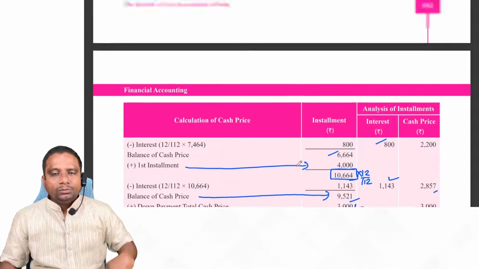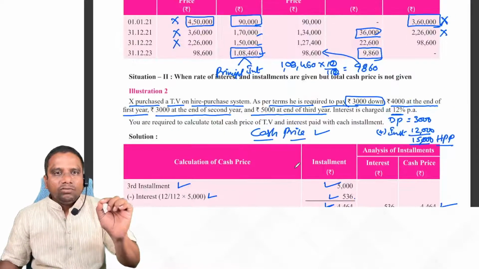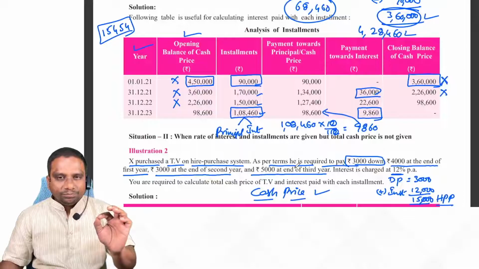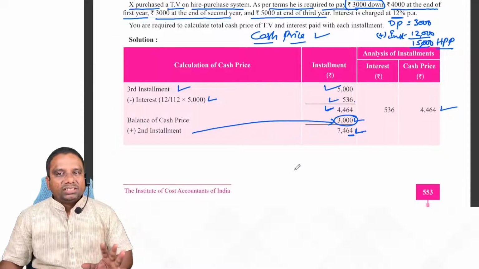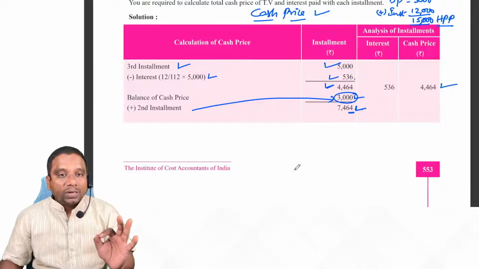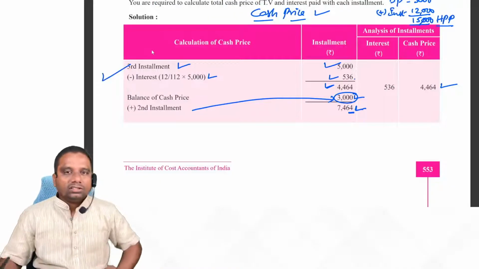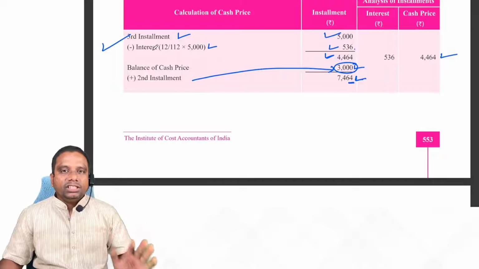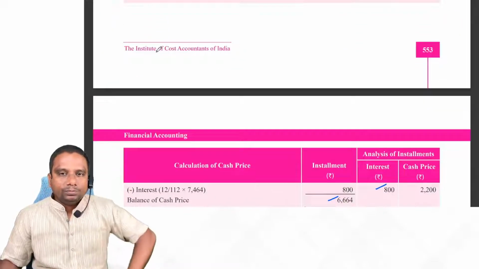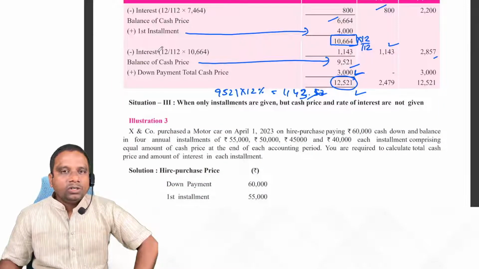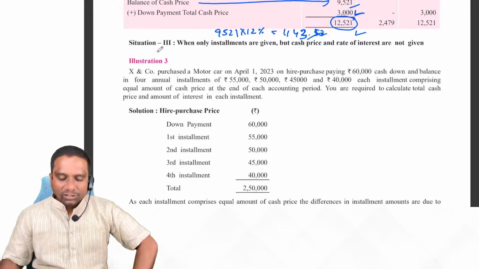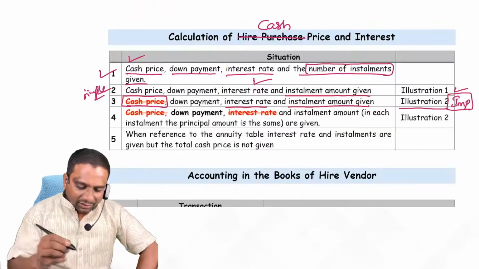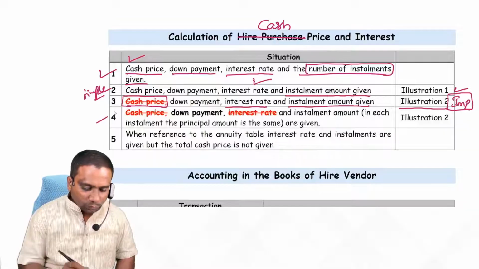To put it simply, whatever table we prepared in illustration 1, the same table becomes reversed here. You need to practice this concept a lot. Once this concept is clear, then you can solve hire purchase problems. Hope you understood this concept. Next situation, the fourth situation.